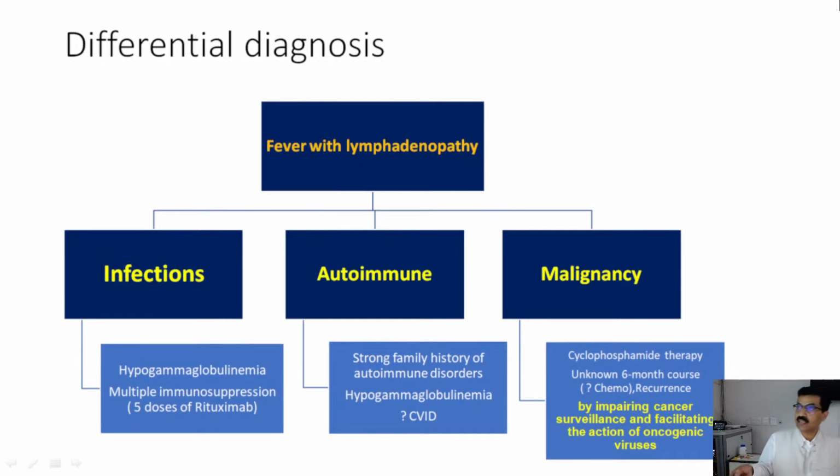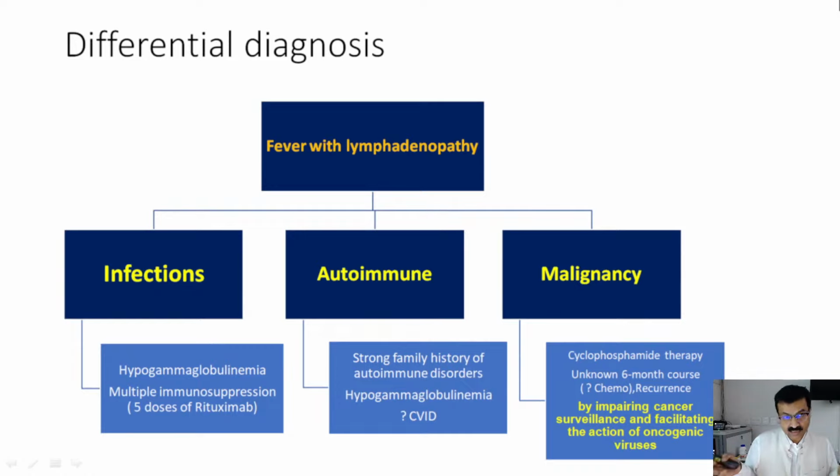So here comes a situation where, with fever and lymphadenopathy, we can think of whether this was infection, autoimmune disease, or malignancy. Infection is possible, as the patient has received a lot of immunosuppression, with hypogammaglobulinemia there. Autoimmune: a strong family history of autoimmune disorders, hypogammaglobulinemia, and we can think of common variable immunodeficiency syndrome as a possibility at this age.